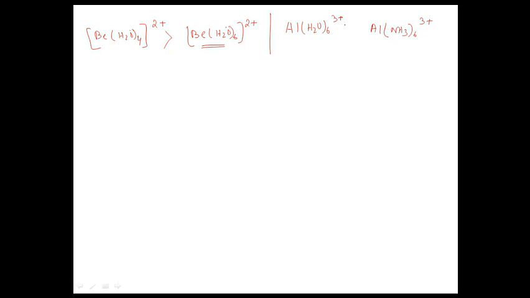But water is more electronegative, so it can build negative charge on aluminium, which can satisfy the high positive charge of plus 3, where nitrogen cannot accommodate that type of charge. That's why, according to the electroneutrality principle, the aluminium hexaaqua complex is much more stable than the ammonia complex, because ammonia is a weaker donor.